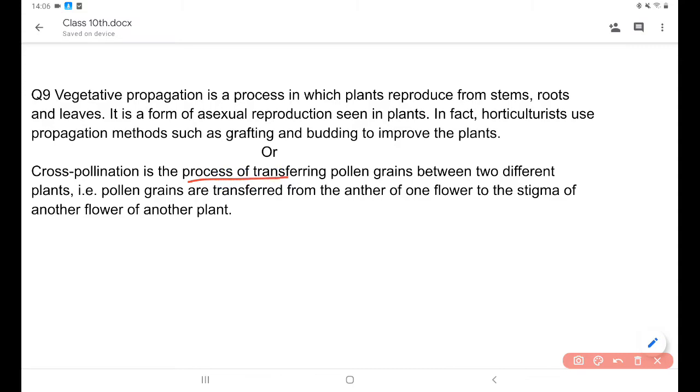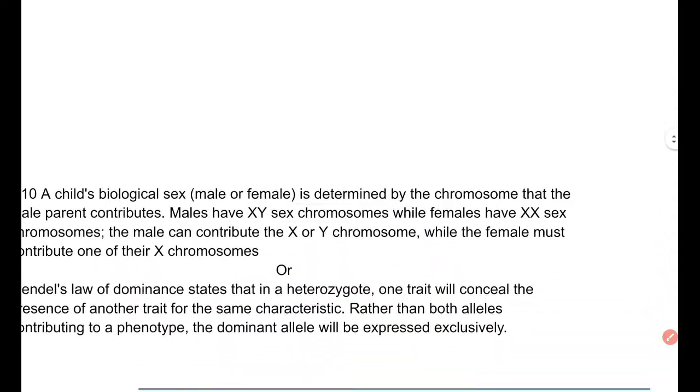Cross pollination is the process of transferring pollen grains between two different plants. That is, pollen is transferred from the anther of a flower on one plant to the stigma of a flower on another plant. Let's talk about the next question.